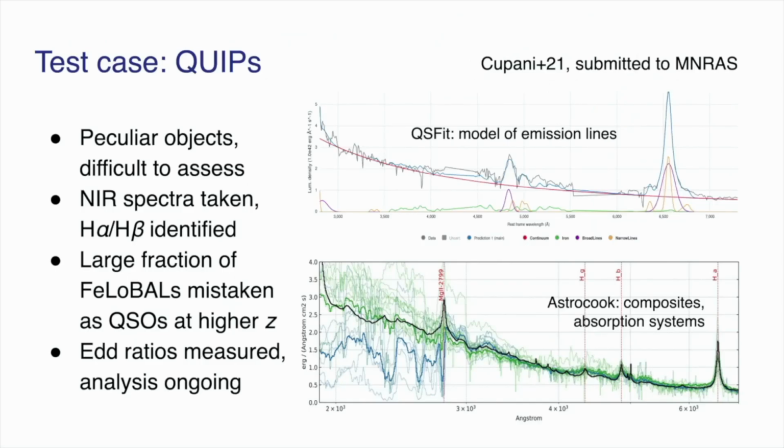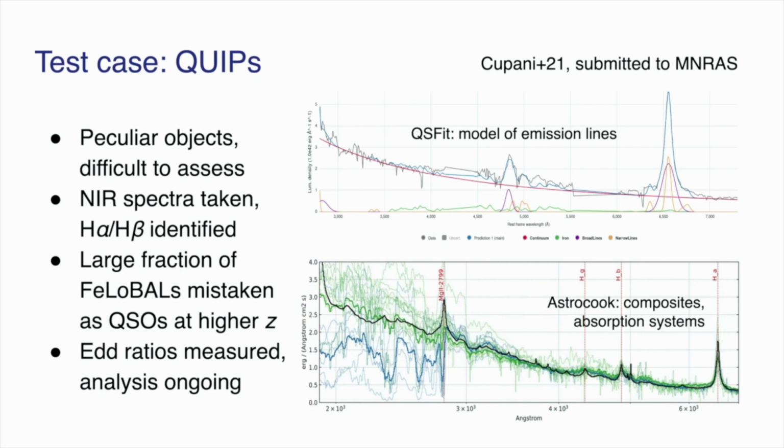Within the QUBRICS project, we used Astrocook in combination with another analysis software of ours, QSFit, to analyze a peculiar class of objects from the survey. And this is a good example of how these resources are actually used in practice. These objects are not immediately recognized as quasars from optical observations alone, so we decided to observe them in the near infrared to clarify their nature.